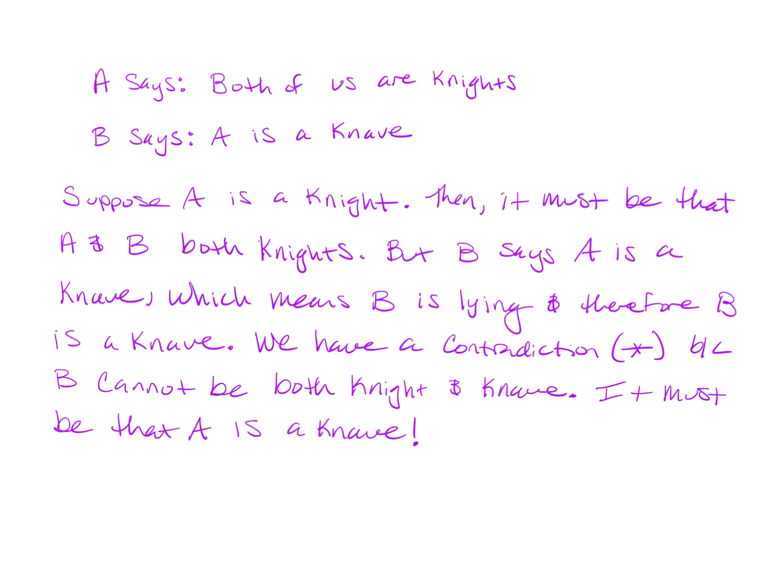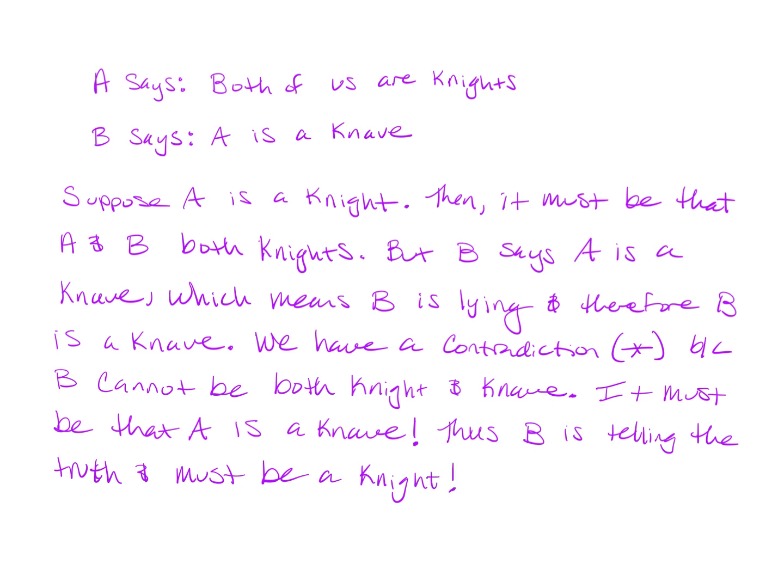And if A is a knave, that means that B is telling the truth, so B is a knight. Okay, so A is a knave, B is a knight in this one.